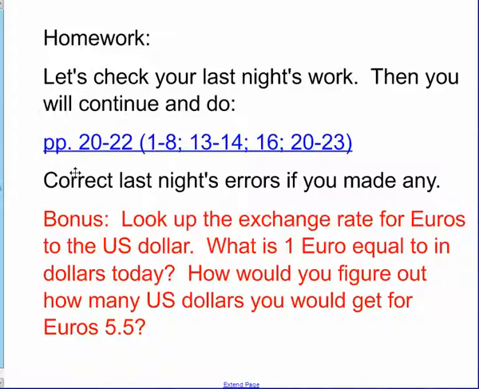This is tonight's homework. It's also on Moodle, and here's a bonus question. If you'd like to try that, use your laptop and the internet and figure out the euro to dollar ratio.